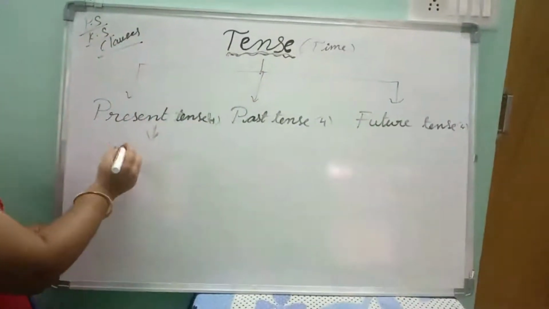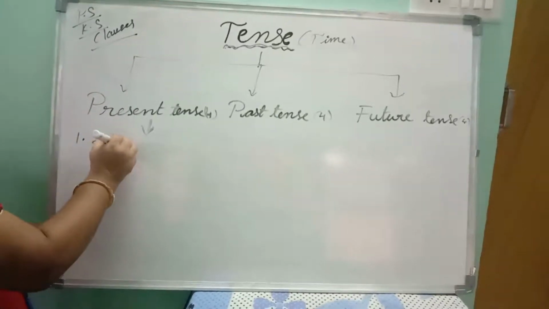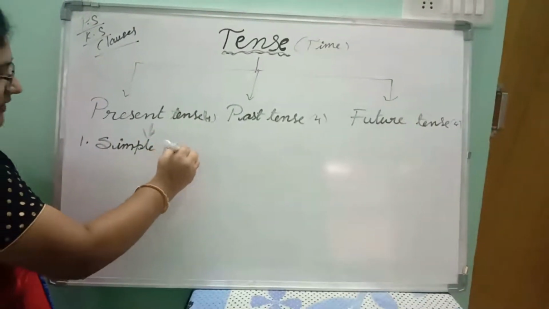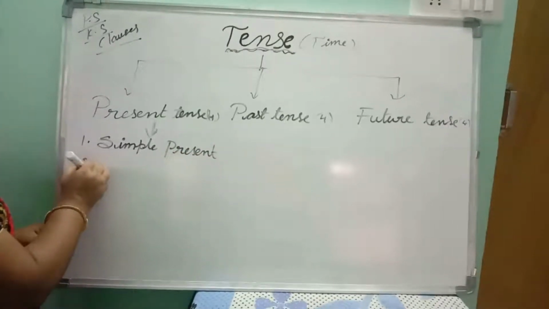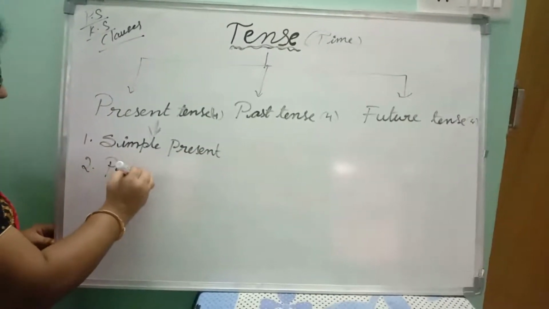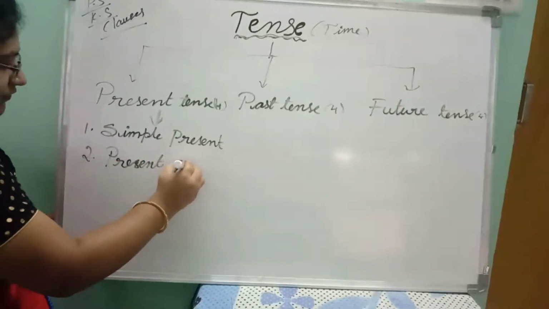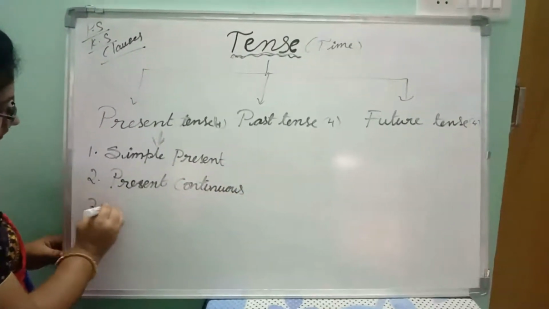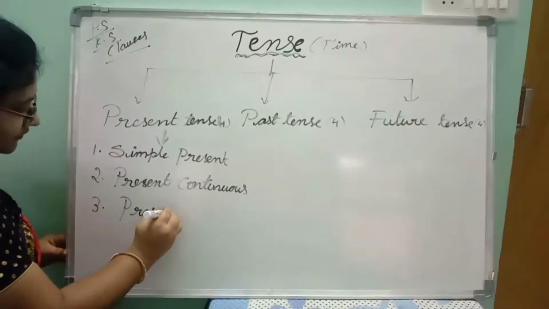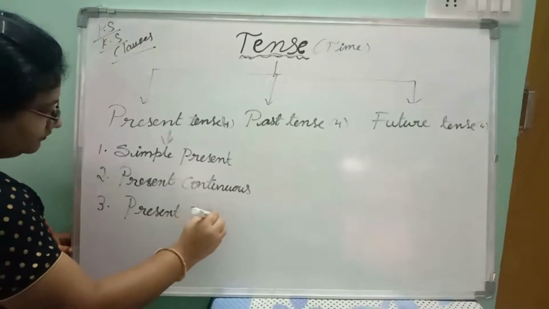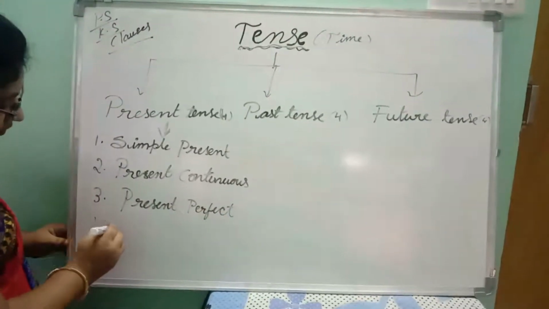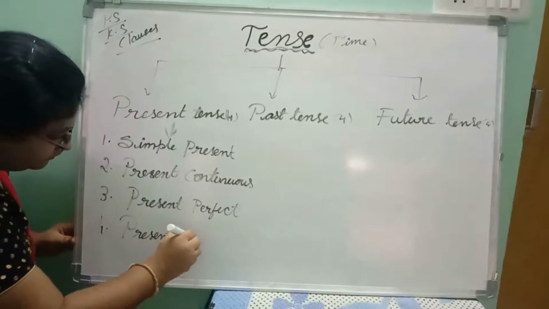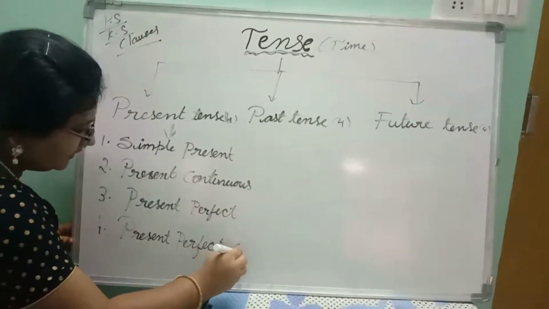What are they? Under present tense, we have simple present tense, present continuous tense, present perfect tense, and present perfect continuous tense.